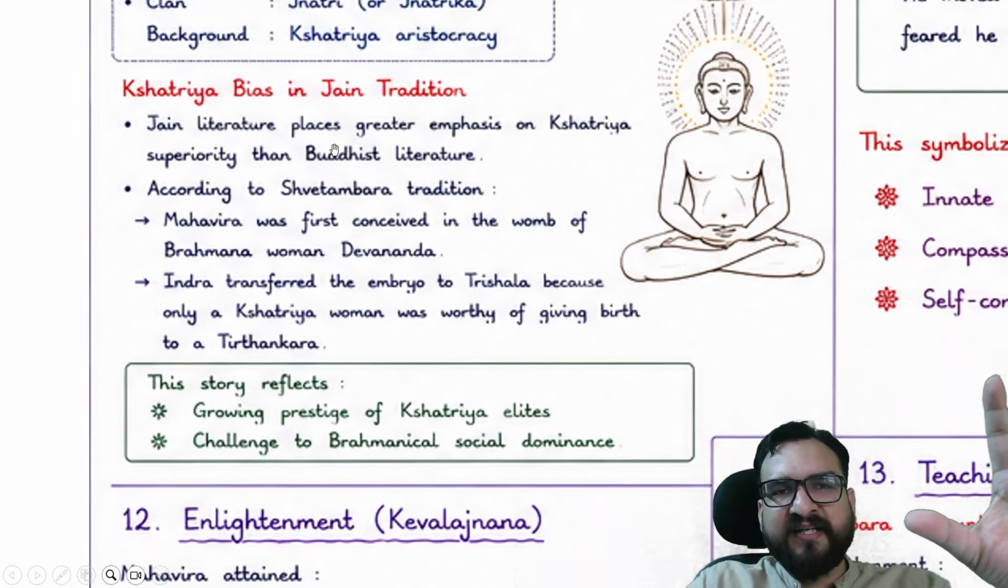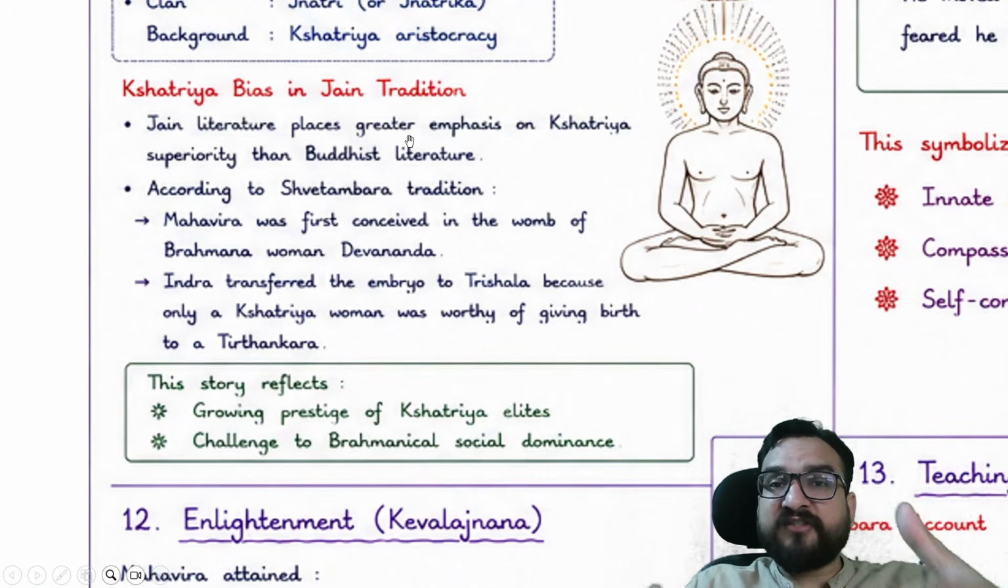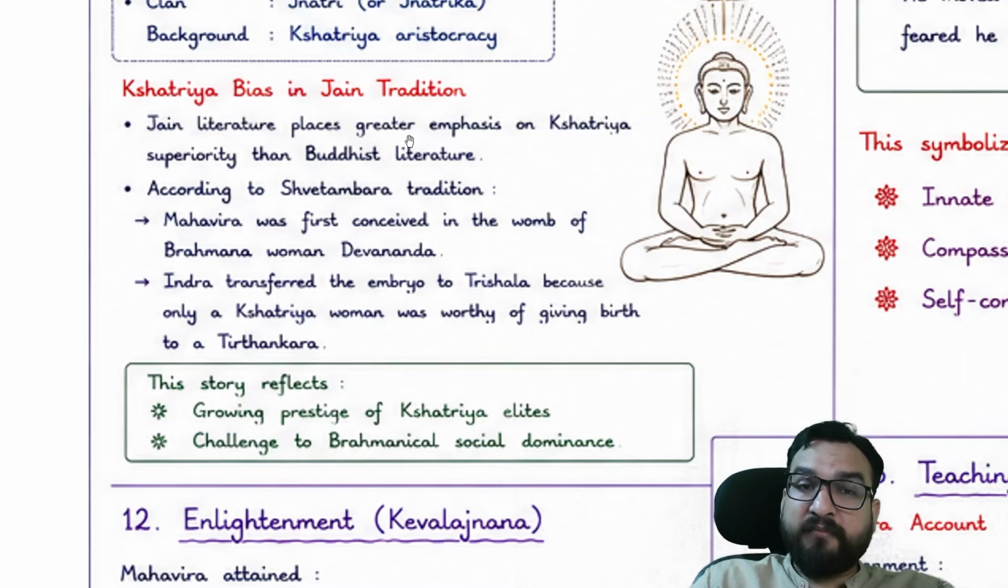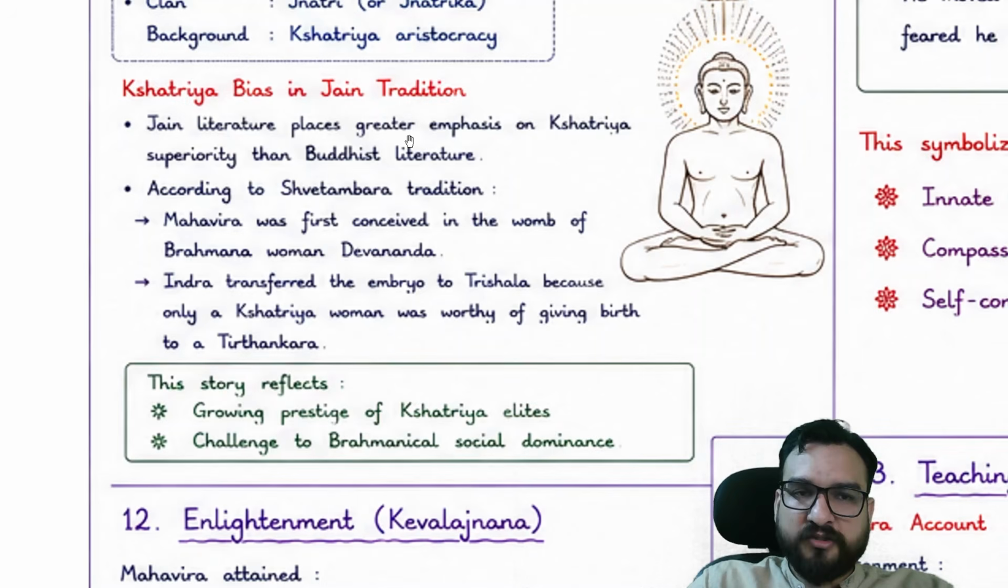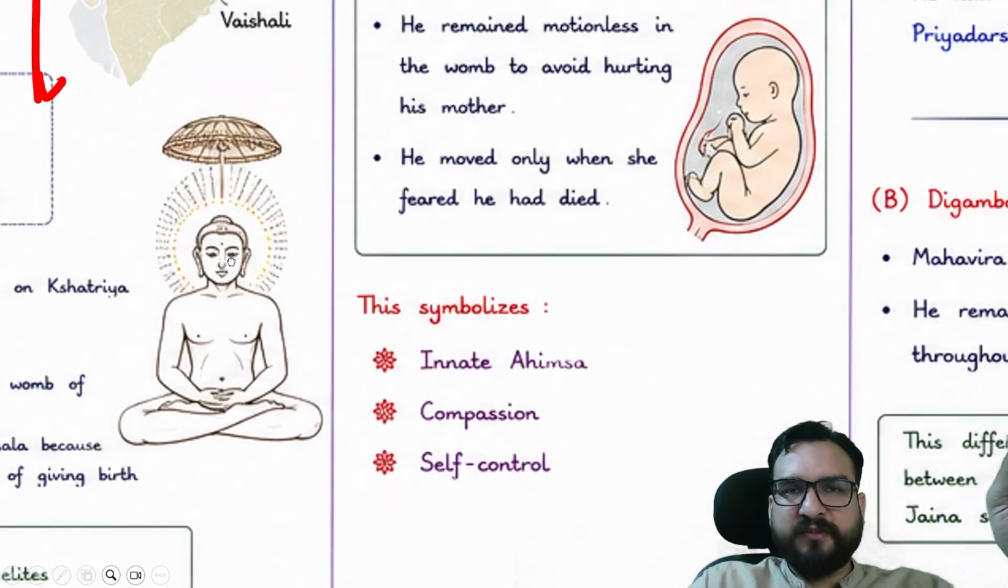Kshatriya bias is like this: Jaina literature places greater emphasis on Kshatriyas rather than Brahmans, you will be finding. So these Gana Sanghs were giving more importance to Kshatriyas, not to Brahmanas over here. So this you will be seeing.